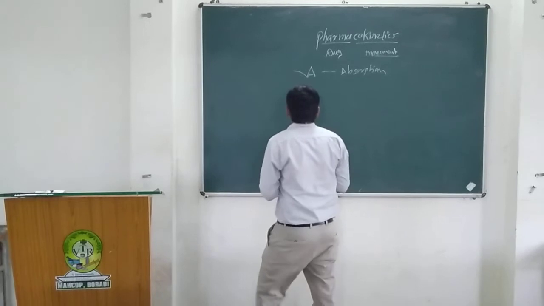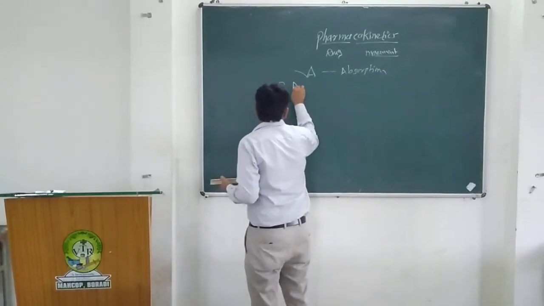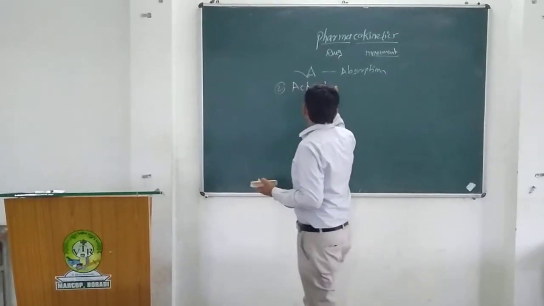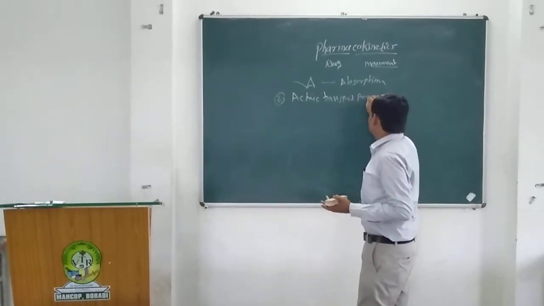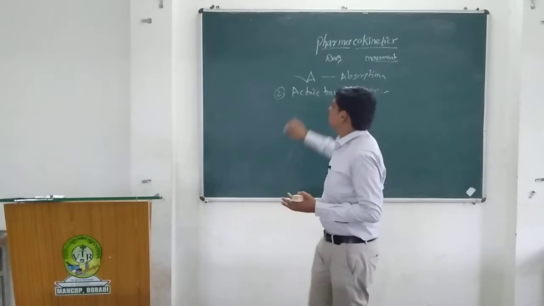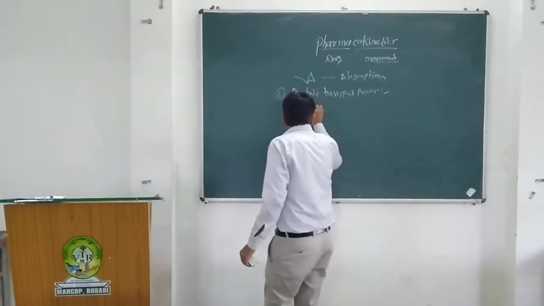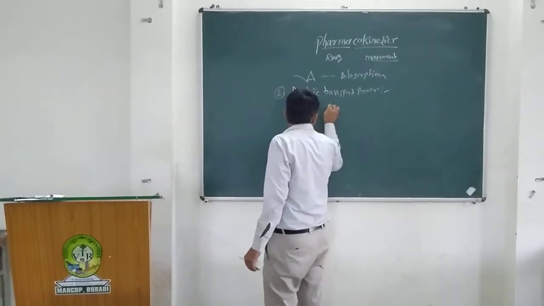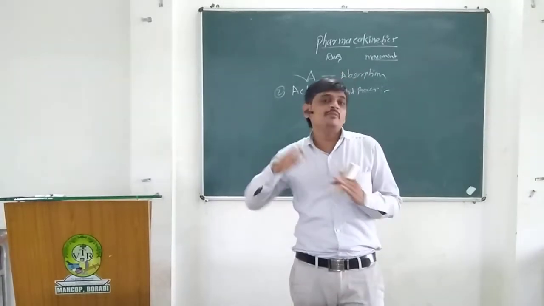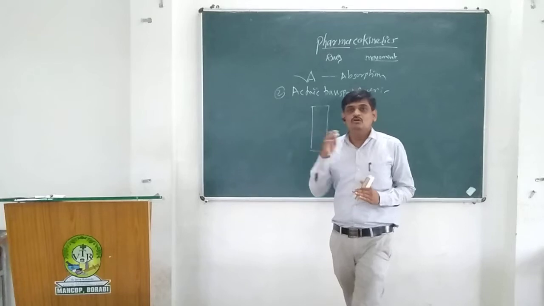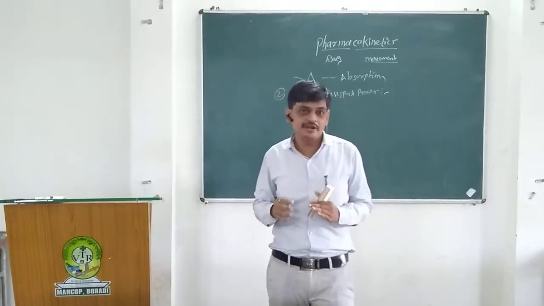So the second one is the active transport process. In active transport, the drugs are transferred from one compartment to another compartment, which also depends on the concentration gradient.